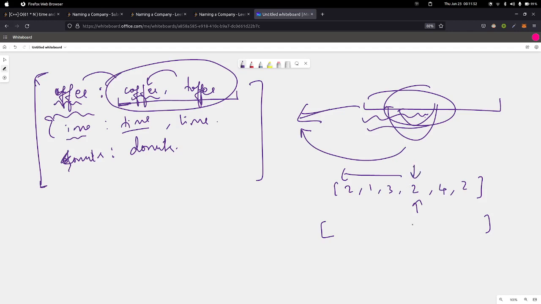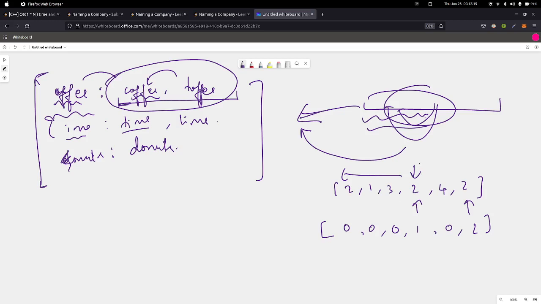So in this case it would be 1. In this case it would be 0, 0, 0, 1, 0, 2, right? So for this 2, there was one value present before the current index which was 2, and for this later 2, there were two 2's before it. Okay. So how do we do this optimally, in linear time, with some data structure?